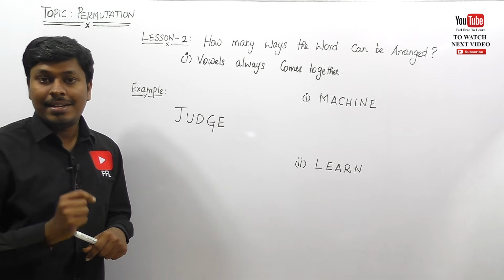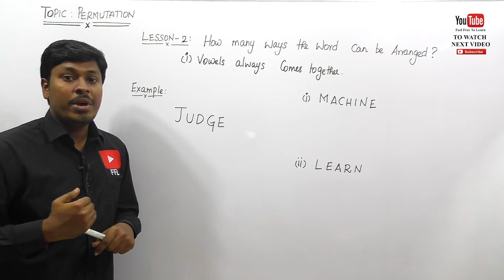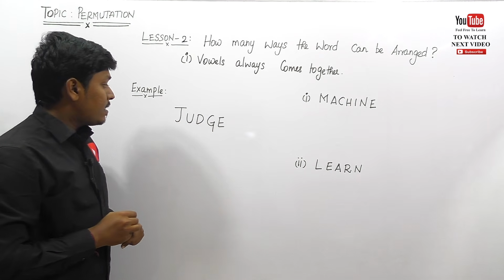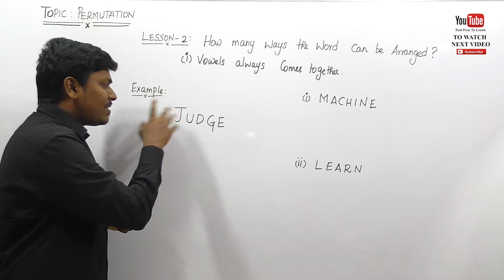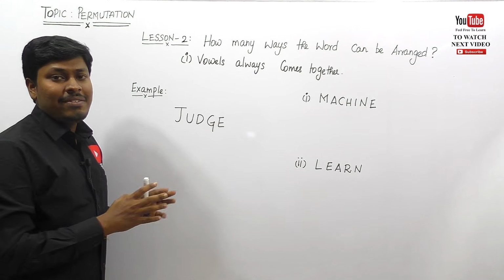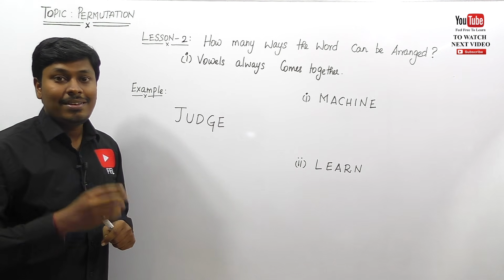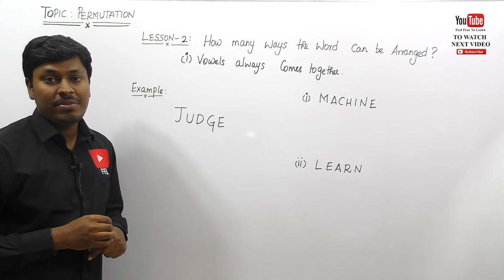But they have given a condition that in every word which we are going to frame, the vowels should always come together, right? Assume that they have given the word judge. We need to find how many ways the word judge can be arranged so that the vowels always come together in each and every word that we frame.